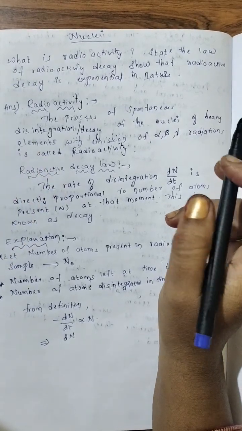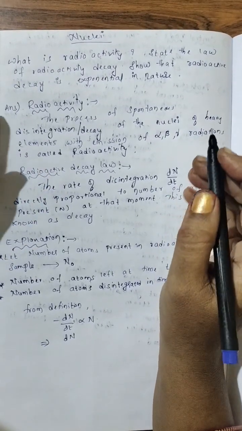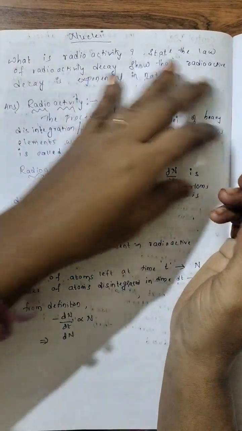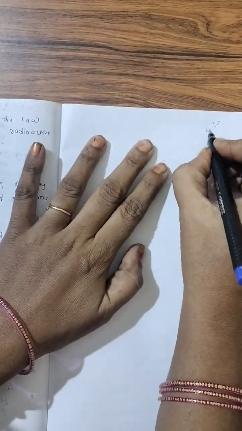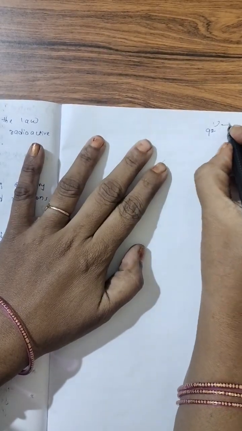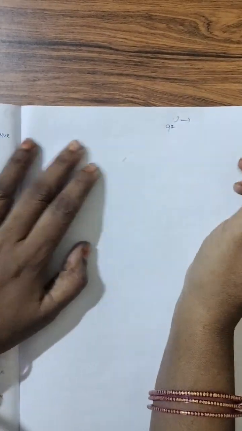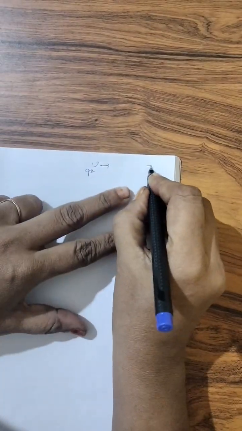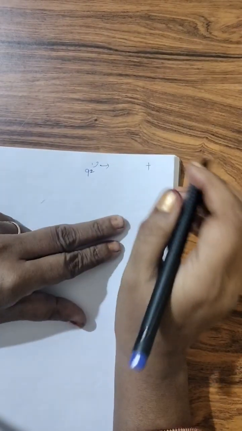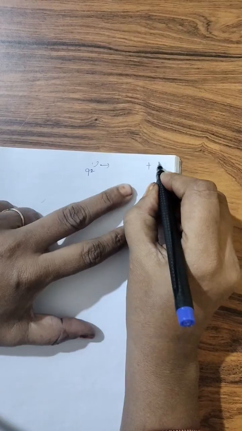For example, uranium 92. If by any process it loses, for example, an alpha particle. What is an alpha particle?